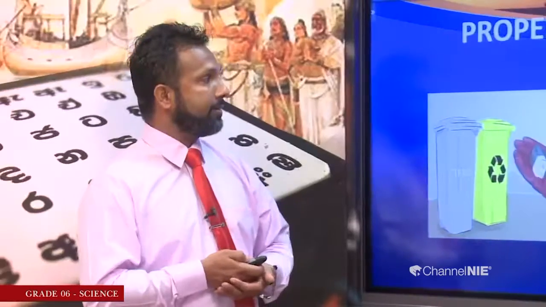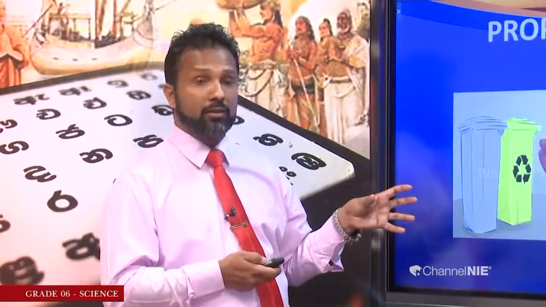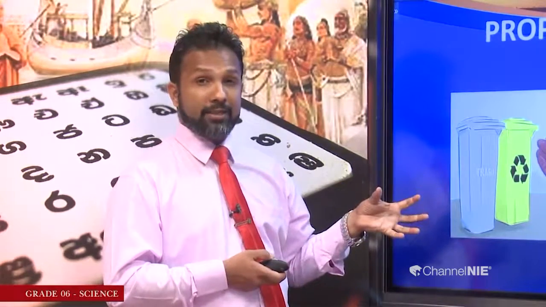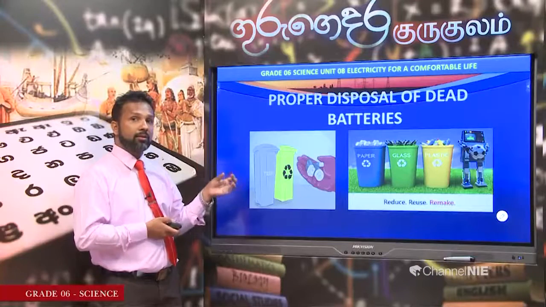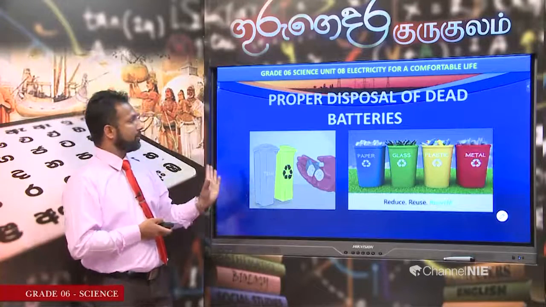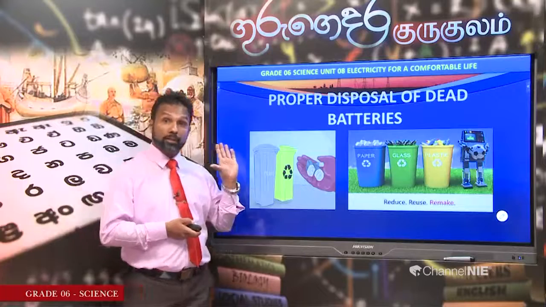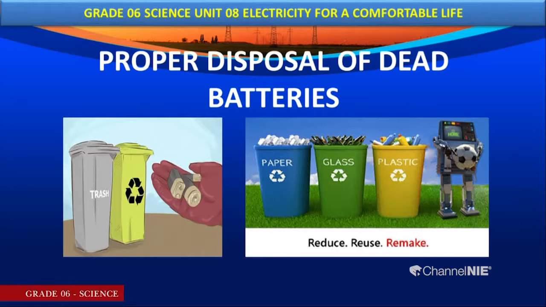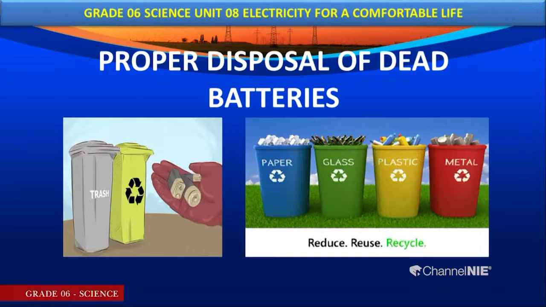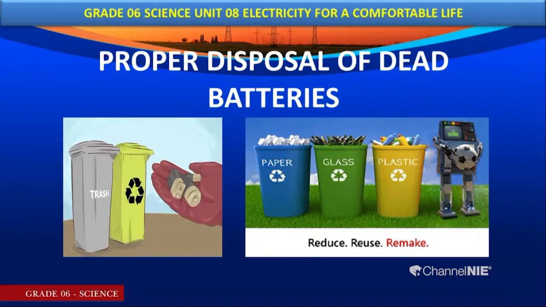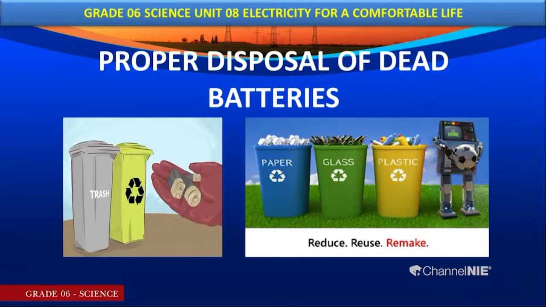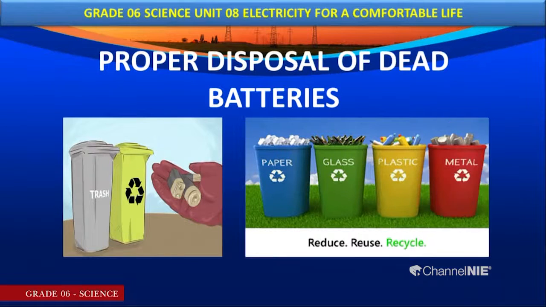Then we can observe how to dispose of the dead batteries or the primary cells where the power reduces. Here we have to be concerned about the disposal of batteries. That is called proper disposal of dead batteries. Why do I say so? As we learned earlier, my dear children, you can remember these batteries, dry cells, consist of various types of chemicals.